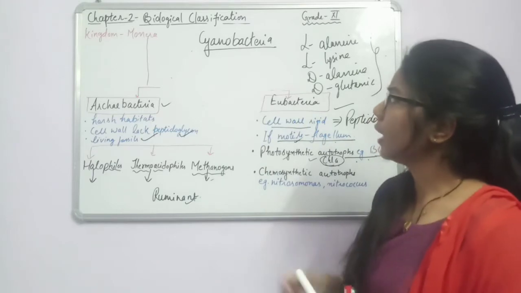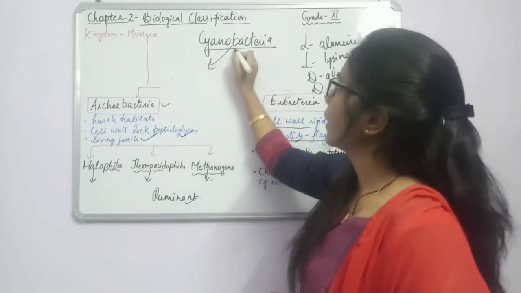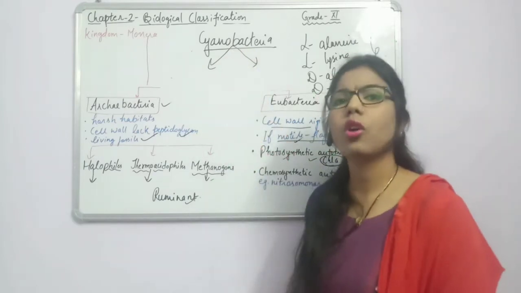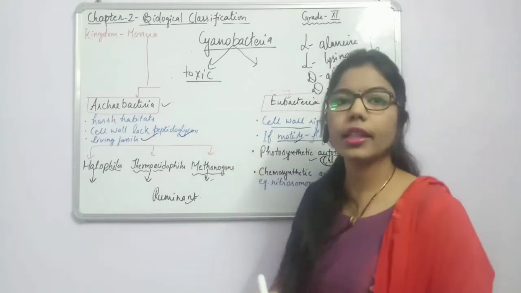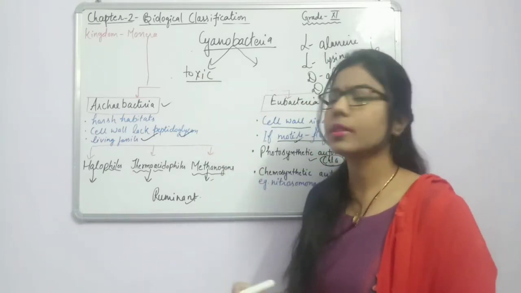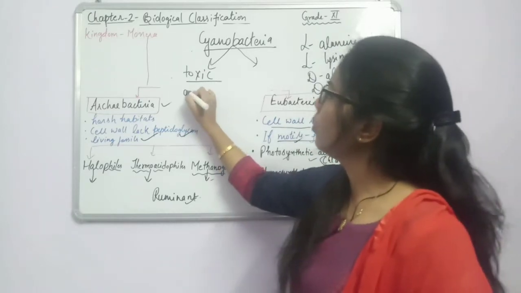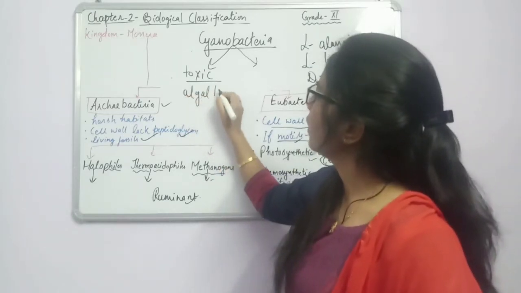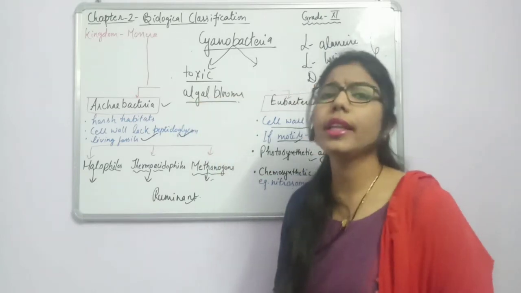And what is useful about cyanobacteria? They can be toxic as well as non-toxic. Whenever we talk about toxic cyanobacteria, have you seen the algal blooms present on the surface of water? These algal blooms can be toxic for aquatic animals. Why?